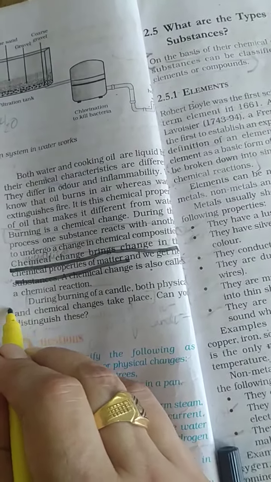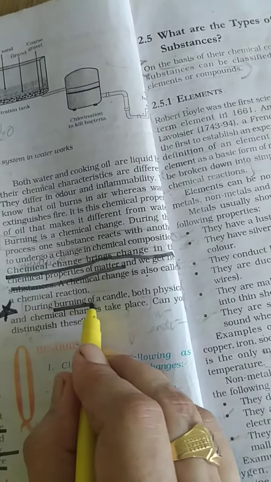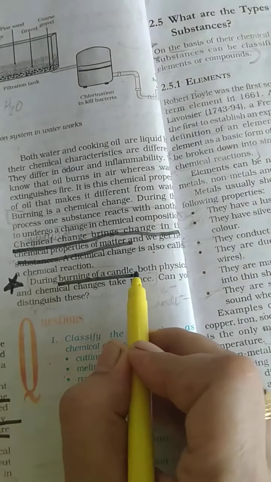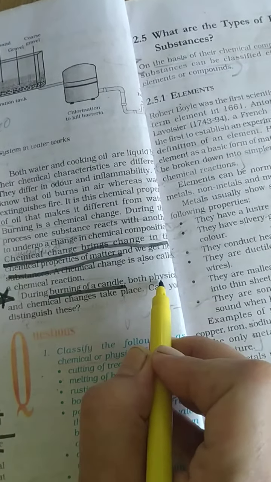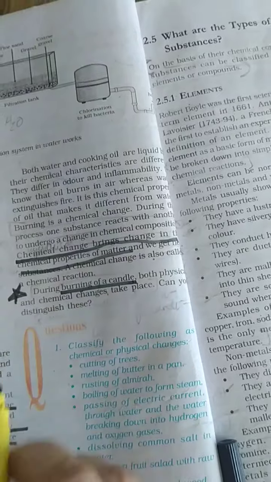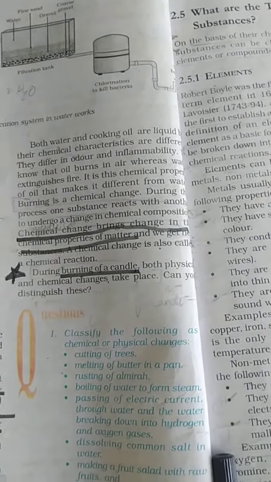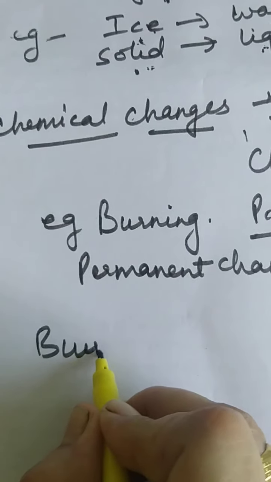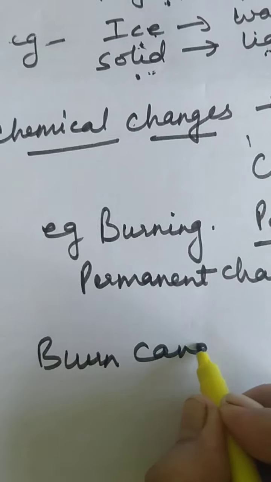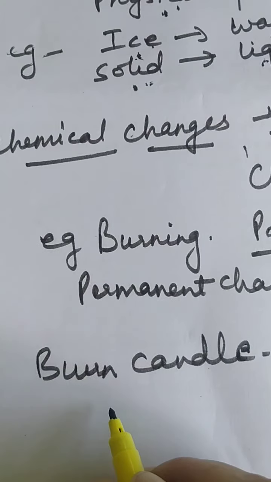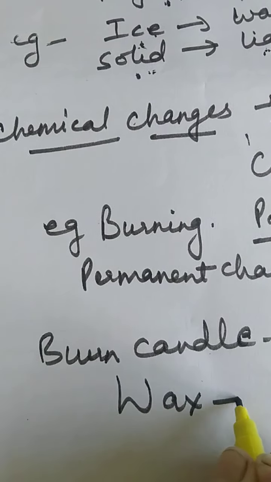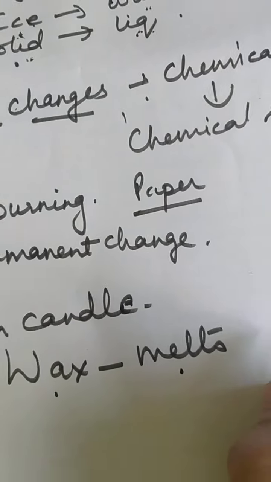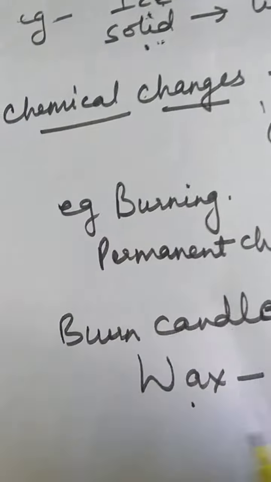Students, mark this one special example. Burning of a candle. 3 mark question. Burning of a candle is both a physical and a chemical change. How is it a physical change? When we burn a candle, the wax melts. So it is solid to liquid. So it is a physical change.